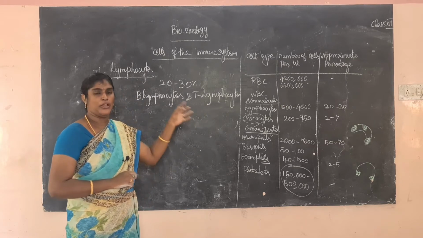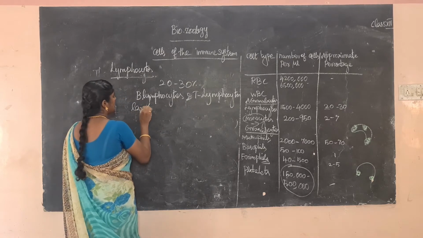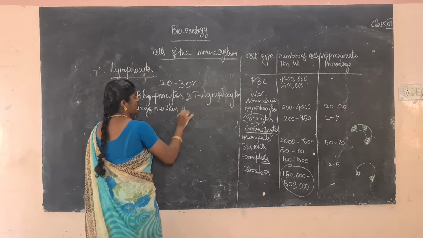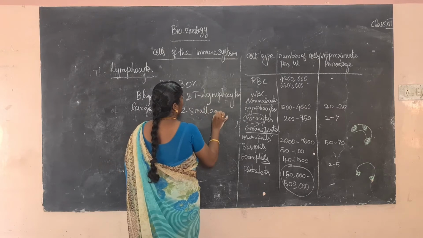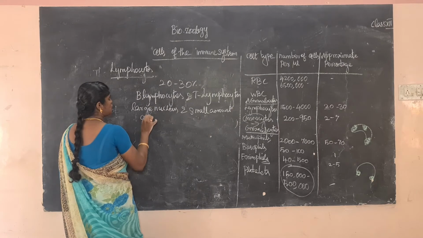They have a large nucleus, surrounded by a small amount of cytoplasm.